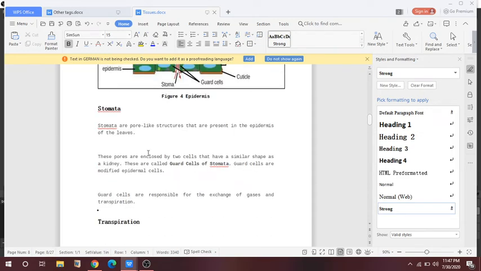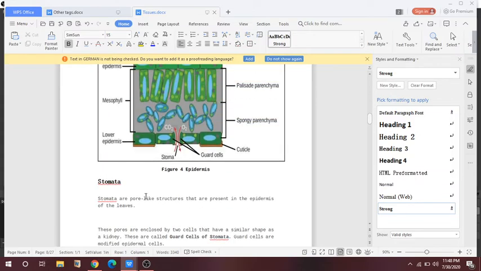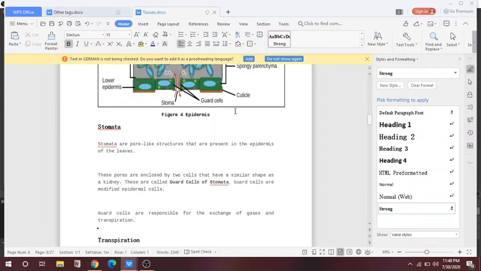So what is stomata? Stomata is a pore-like structure that is present in the epidermis of the leaves, and these pores are enclosed by 2 cells that have a shape similar to a kidney. These are called the guard cells of the stomata, and guard cells are responsible for the exchange of gases and transpiration. So the main function of stomata is to exchange the gases and also transpiration.